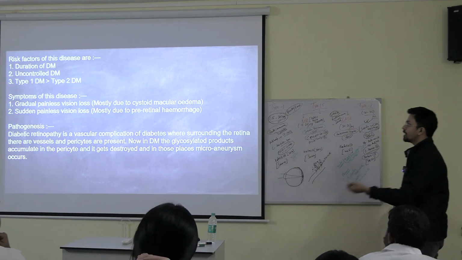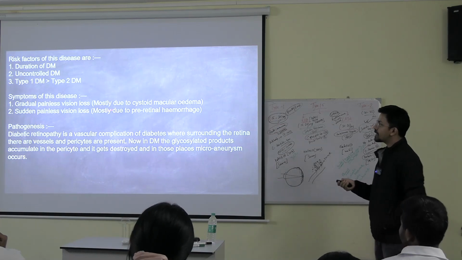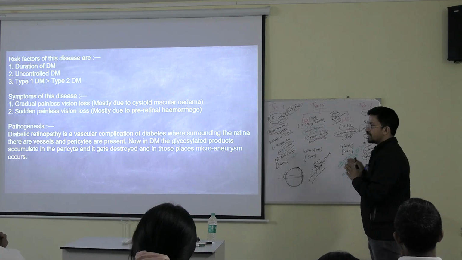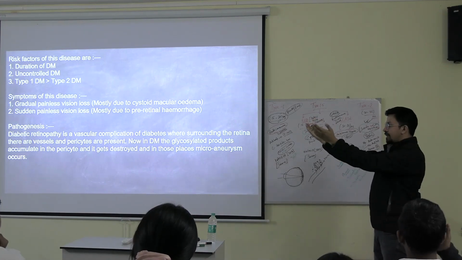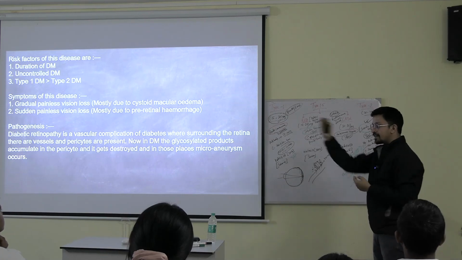Got it? Okay. Now, symptoms of the disease. One can be gradual painless vision loss. One can be sudden painless vision loss. Gradual means slowly the vision is decreasing. Today you can see this much. Next day you can see a little bit more closer, and after that you cannot see only. That is a gradual.